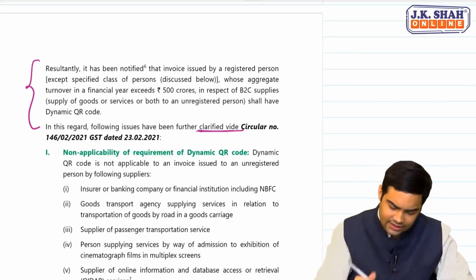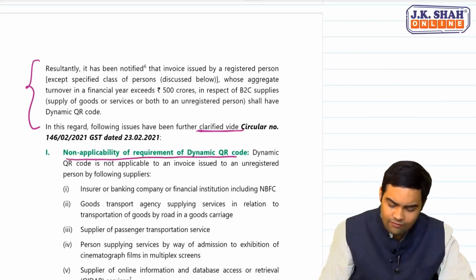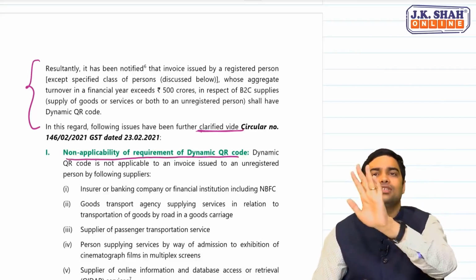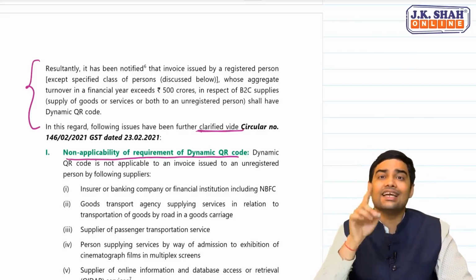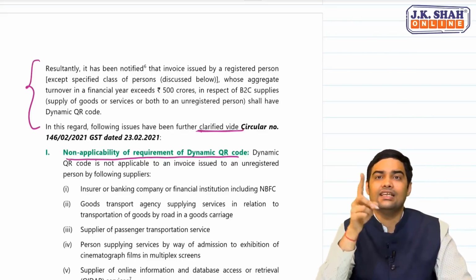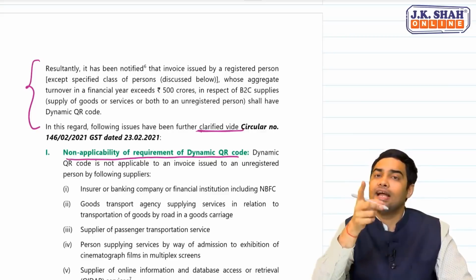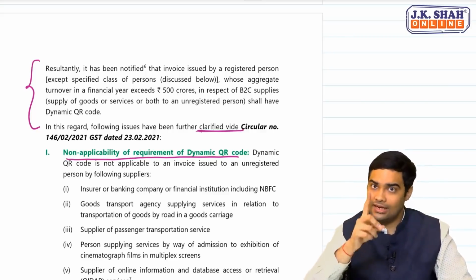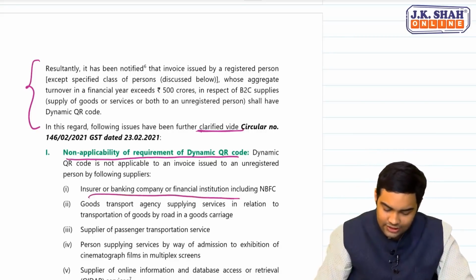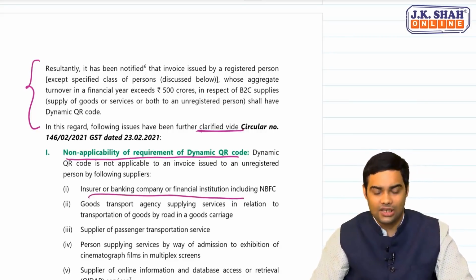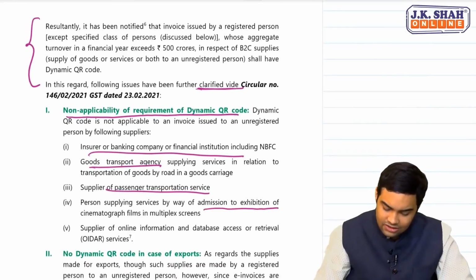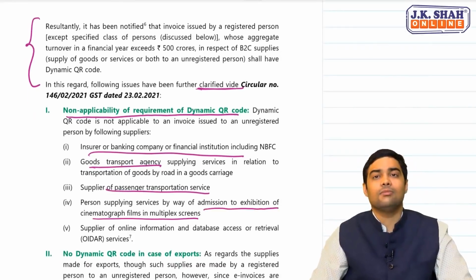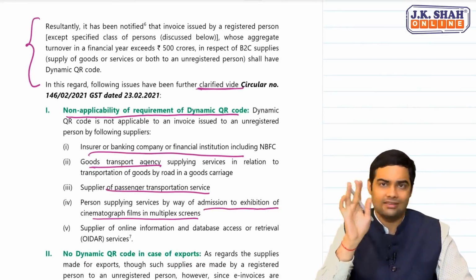Now coming to the clarifications. See the first one. It says non-applicability of dynamic QR code. For some persons, dynamic QR code is not required. Who are those persons? This list is same as the list which is there in B2B, that is e-invoicing. Let's see. First one, insurance company, banking company, financial institution, GTA, supplier of passenger transport service, admission or exhibition of cinematographic film in multiplex cinema, that is excluded.